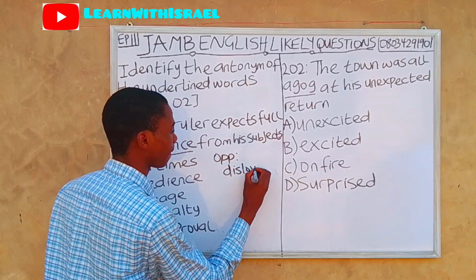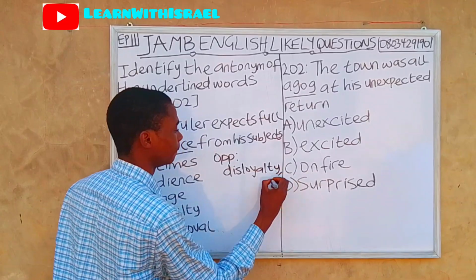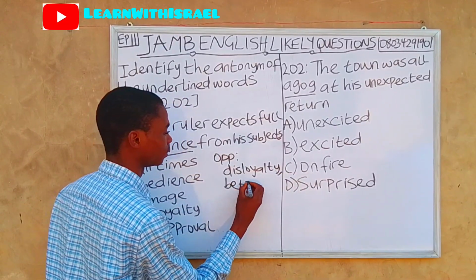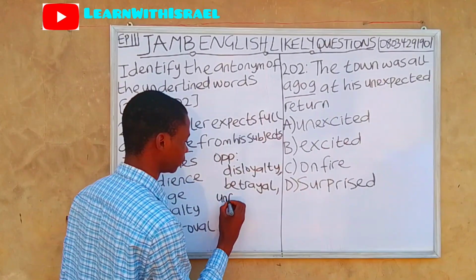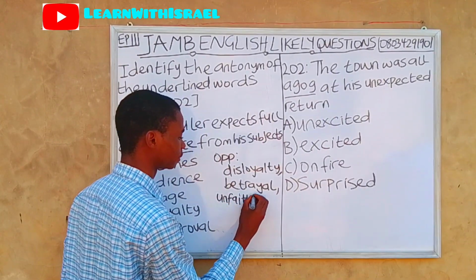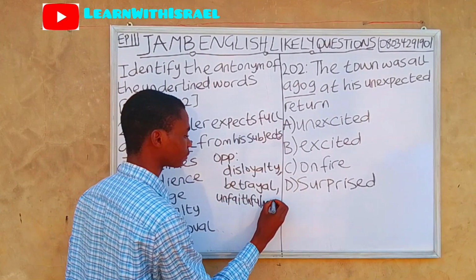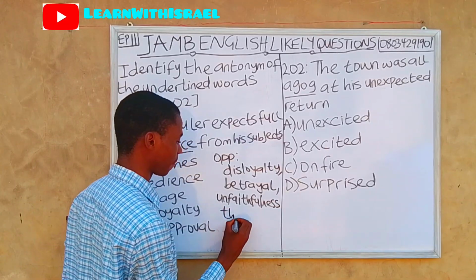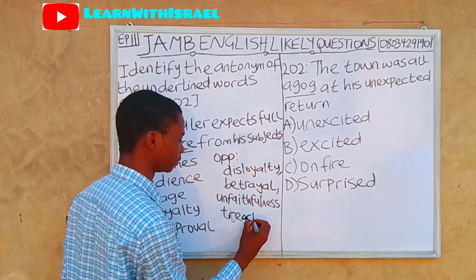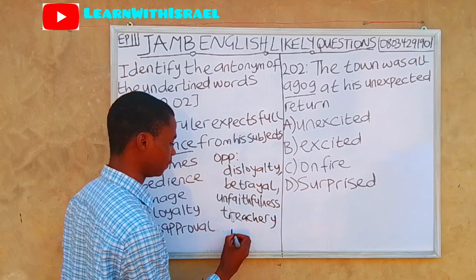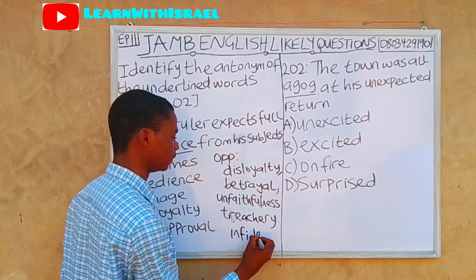disloyalty, betrayal, unfaithfulness, treachery, and infidelity.